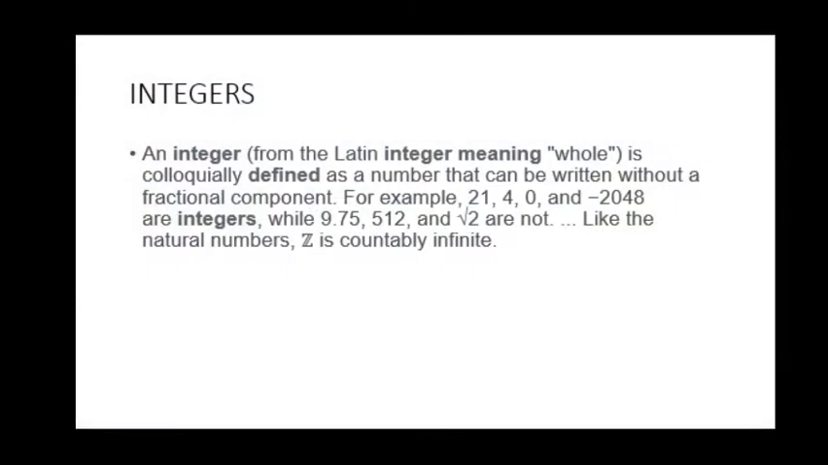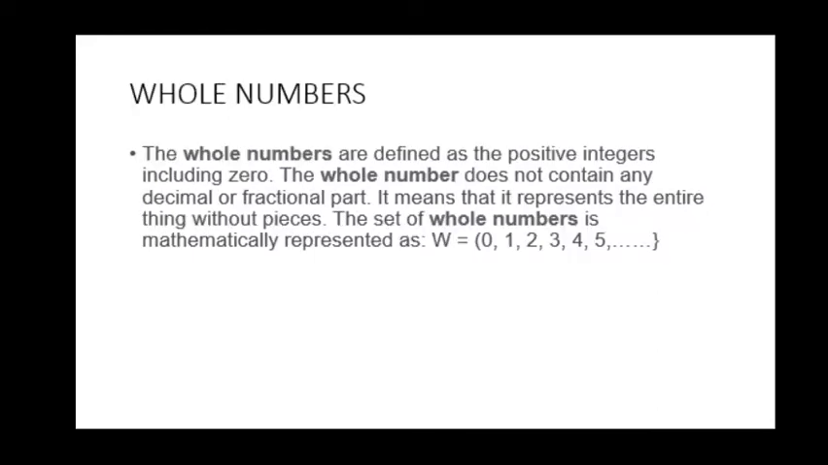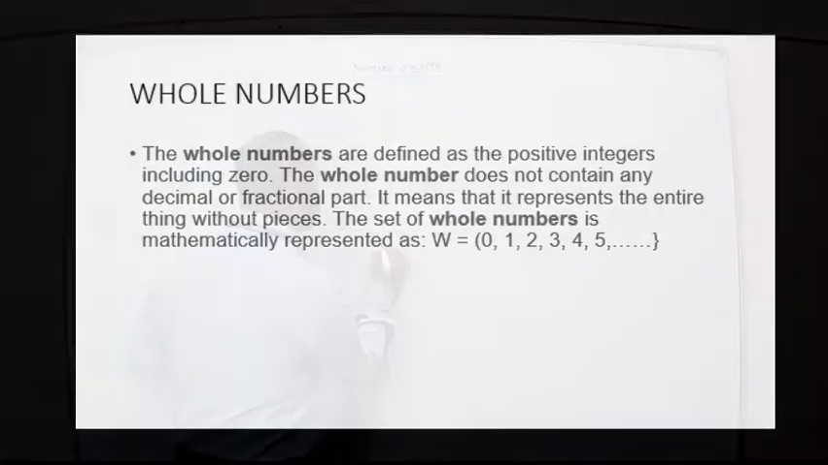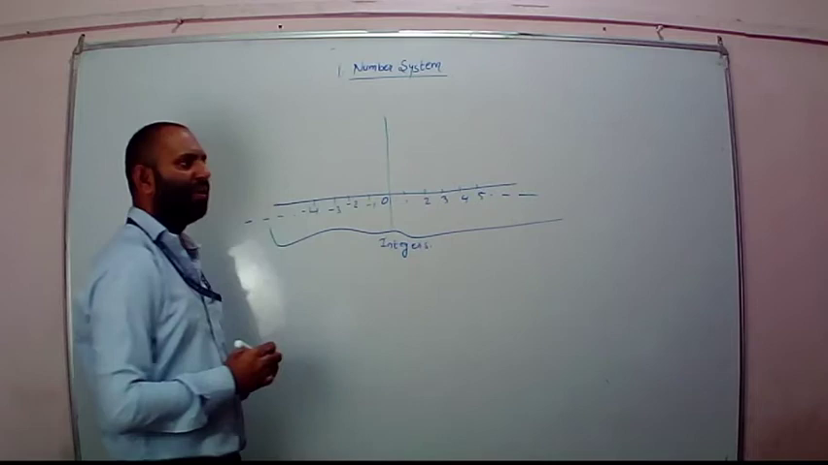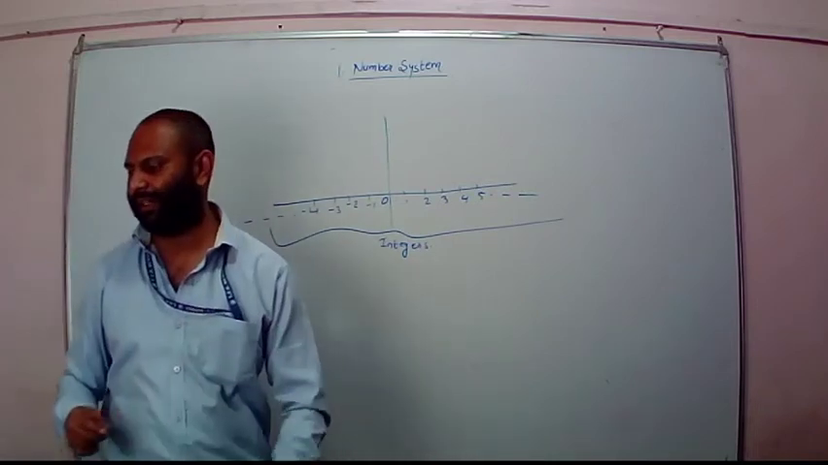Then now how integers can be further classified? Now integers can be further classified as whole numbers. These were all integers. But what about the whole numbers? Please see the slide.